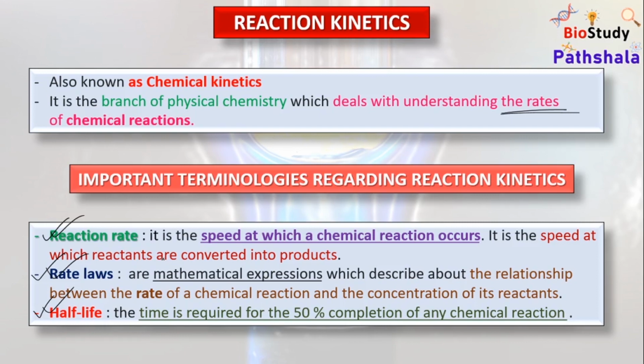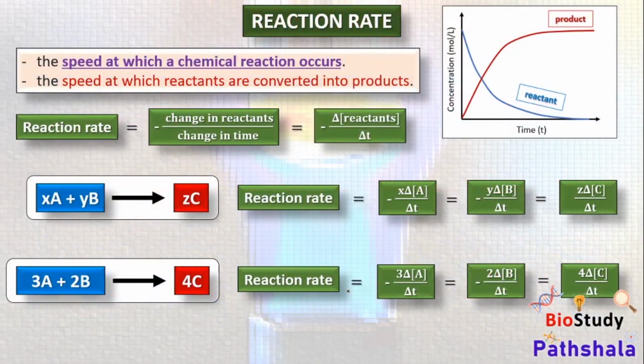The next term is half-life. Half-life means half of the total time. So what about the total time? It is the time which is required for the completion of any kind of chemical reaction. So the time which is required for 50% completion of any kind of chemical reaction is known as the half-life. So next is the reaction rate.